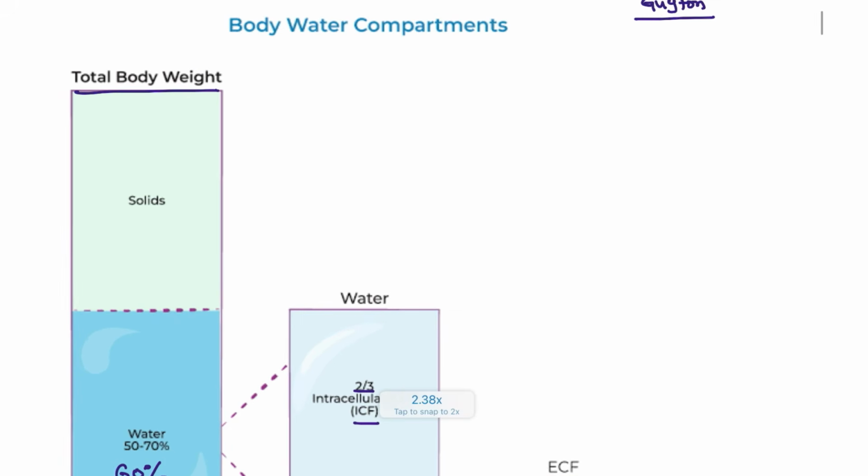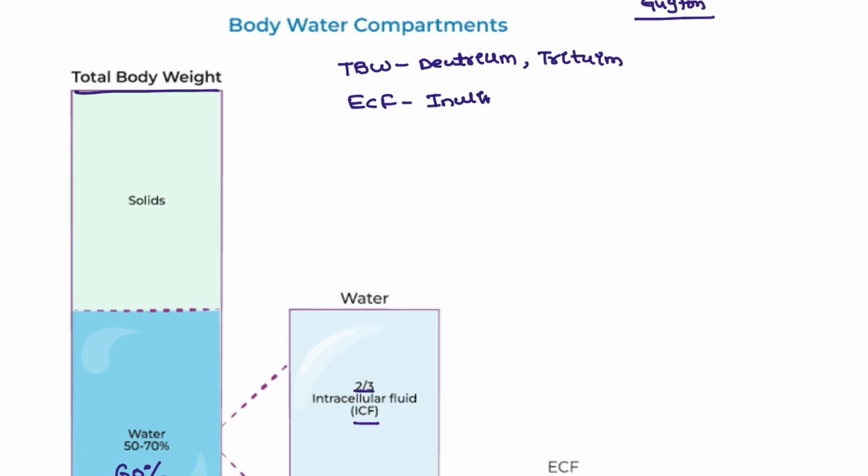How are we going to calculate, with what help? So total body water can be calculated with the help of deuterium, or we can also use tritium. Okay, next we have the extracellular fluid, which can be calculated also. We can use different substances such as inulin, and also sucrose and mannitol for the extracellular fluid. And we can calculate the plasma with the help of Evans blue, and also albumin. Whichever the plasma contains, those substances we can use. Albumin also we can use.